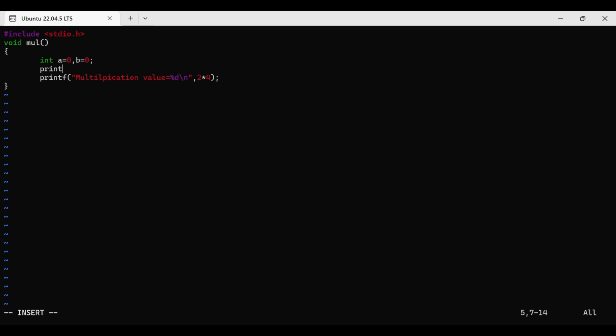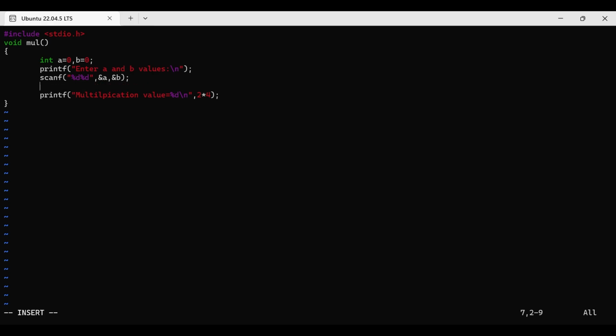Then after that you have to ask the user with printf, enter a and b values. Then scanf, address of a, address of b.